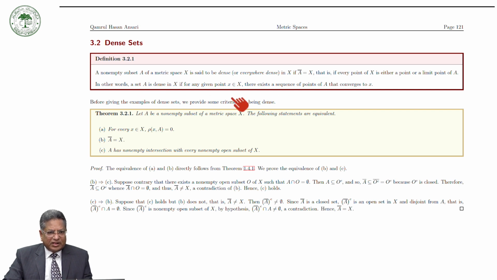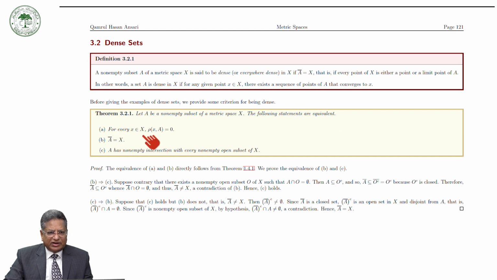Before giving examples of dense sets, we provide some criteria for being dense. Let A be a non-empty subset of a metric space X. Then the following statements are equivalent.